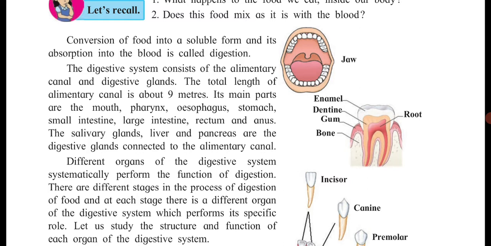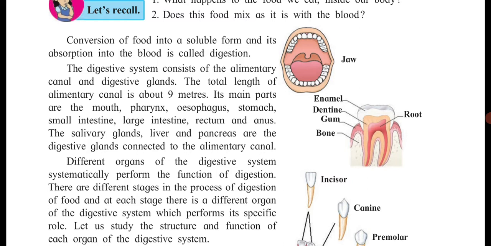The digestive system consists of the alimentary canal and the digestive glands. The alimentary canal consists of the mouth, esophagus, stomach, intestines, anus, etc. And there are digestive glands such as the salivary gland, etc.